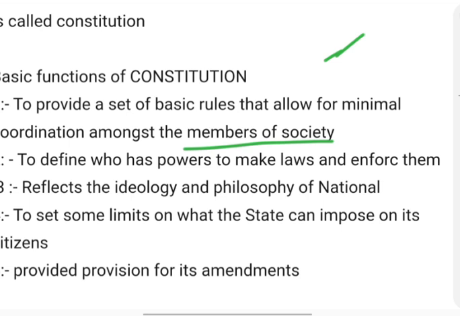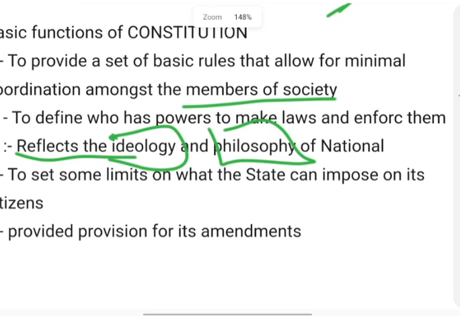To define who has powers to make and enforce laws. कौन लॉ बनाएगा, कौन उसको एनफोर्स करेगा, constitution is a guide there. It reflects the ideology and philosophy of a nation, how a nation is and how it functions. Constitution reflects the ideology of the nation.